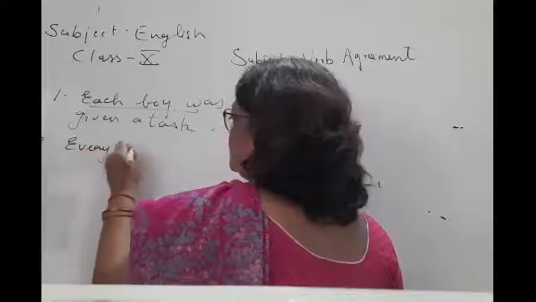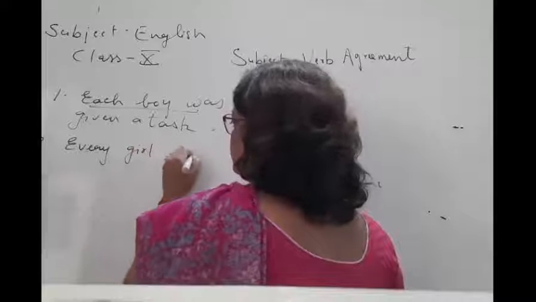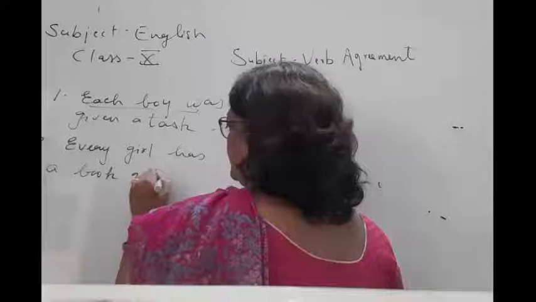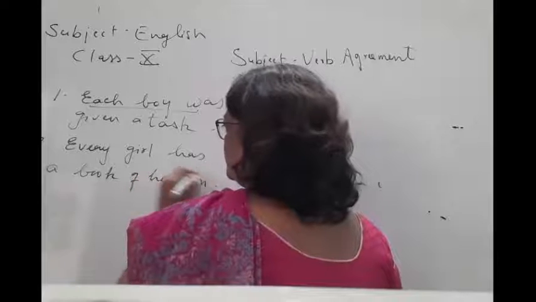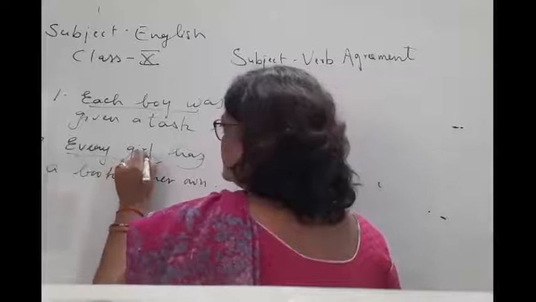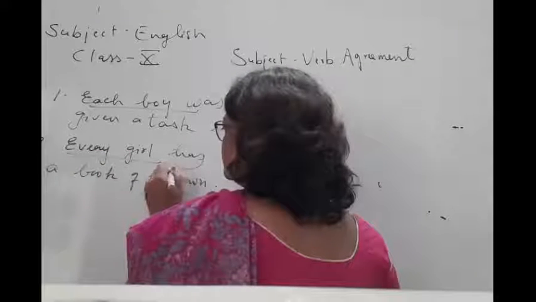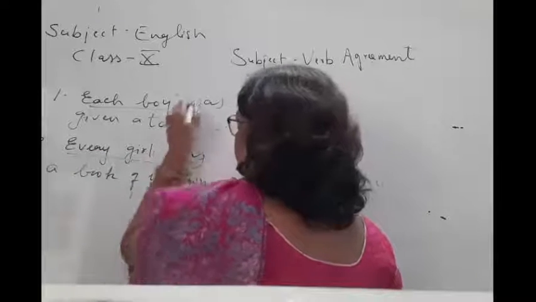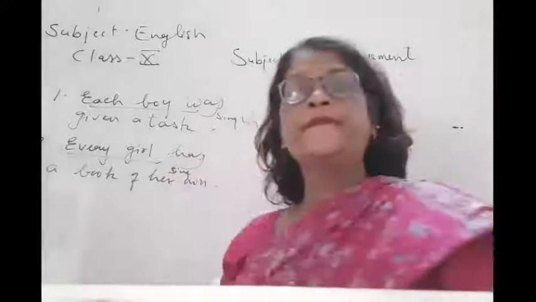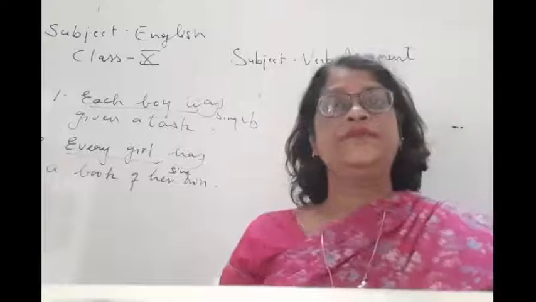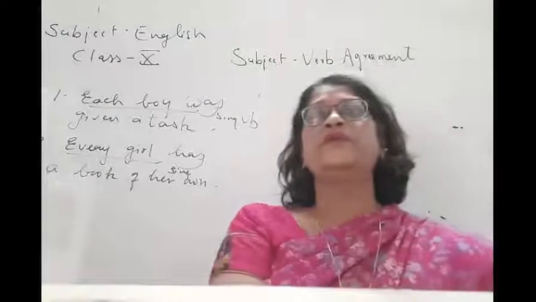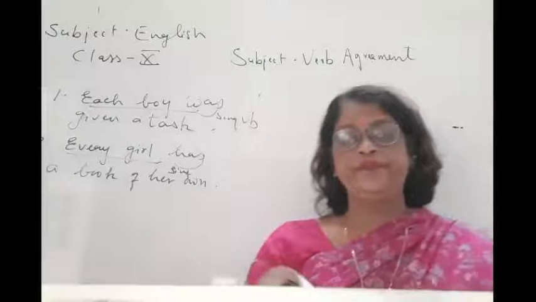Every girl has a book of her own. You can see the singular girl is followed by every, and this is a singular verb. I hope we are clear now.